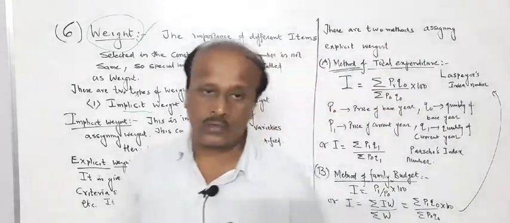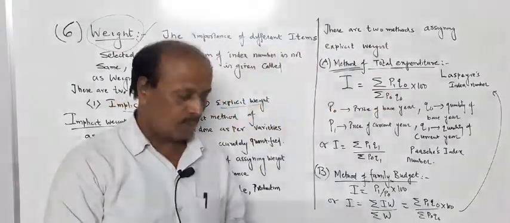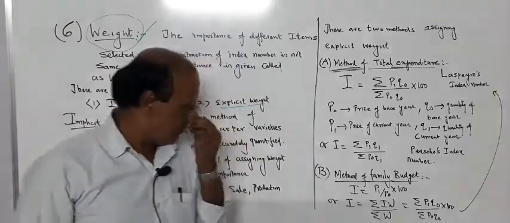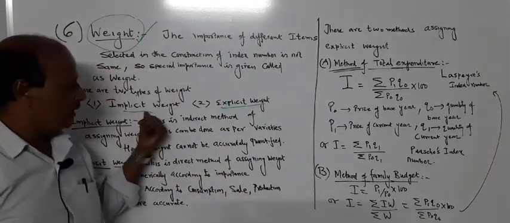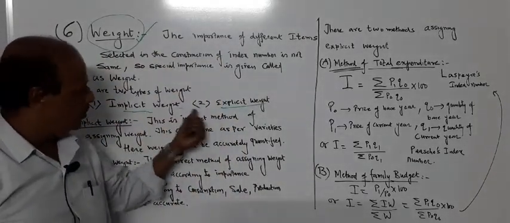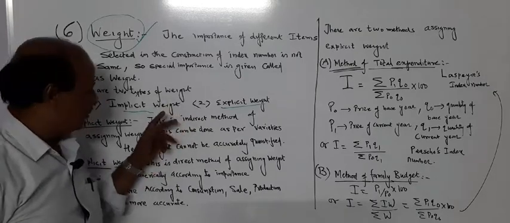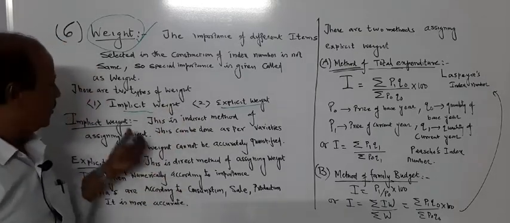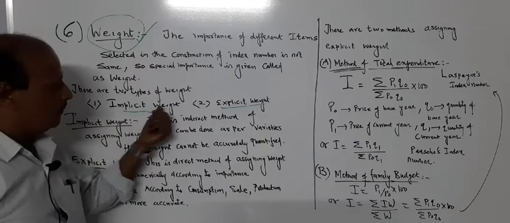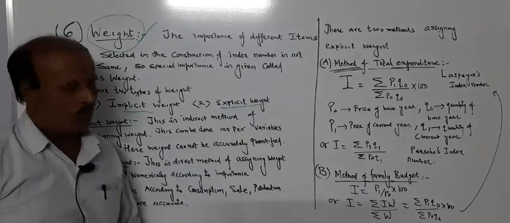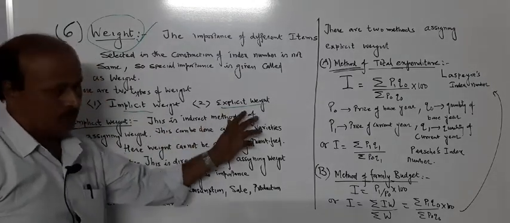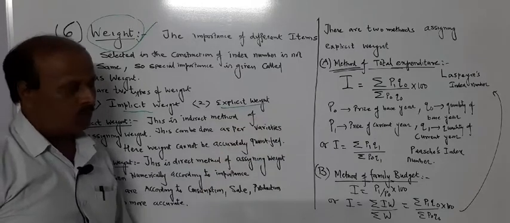Now see the last 2-3 years' papers. Many times a 1 mark or 2 marks question comes. What is explicit weight? Either in MCQs or as a difference. An ideal 2 marks question is: differentiate between implicit weight and explicit weight. Whom to call implicit, whom to call explicit weight. This is an ideal question for 2 marks.